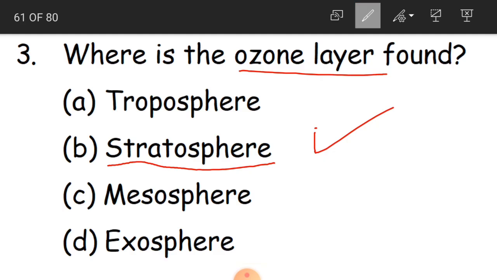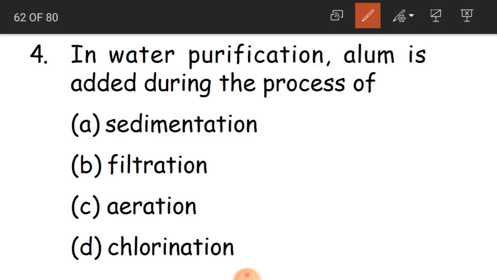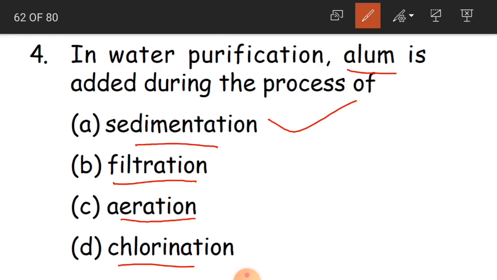Okay, children. Now we'll go with the fourth question. In water purification, alum is added during the process of. So where do we use alum? Is it sedimentation, filtration, aeration or chlorination? As we learned, this chemical substance is going to separate the solid from the liquid, and that is done during the process of sedimentation. Okay, A is the correct answer.